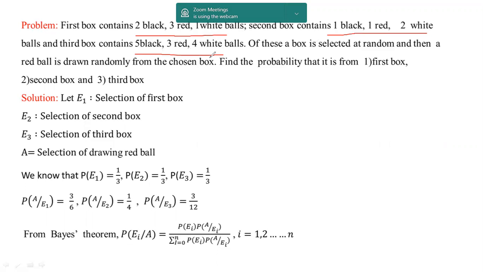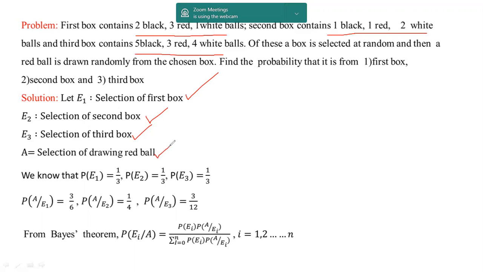Either it is from the first box, that is first question, second box is second question, and third box is third question. So here we are fixing the elementary events. Event one is nothing but the selection from the first box. E2 is the selection from the second box. E3 is the event which is selection from the third box, and A is the selection of red ball.